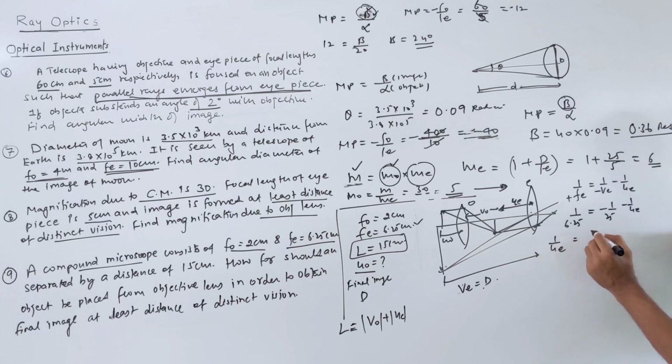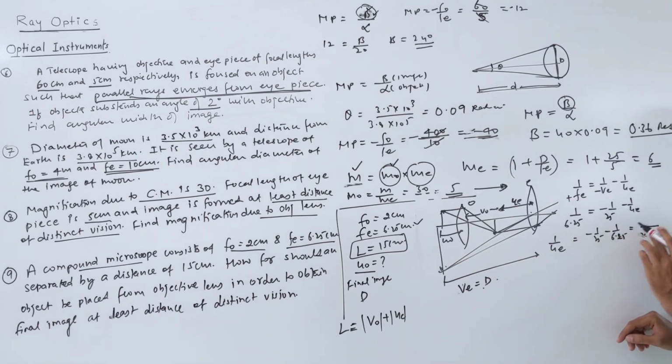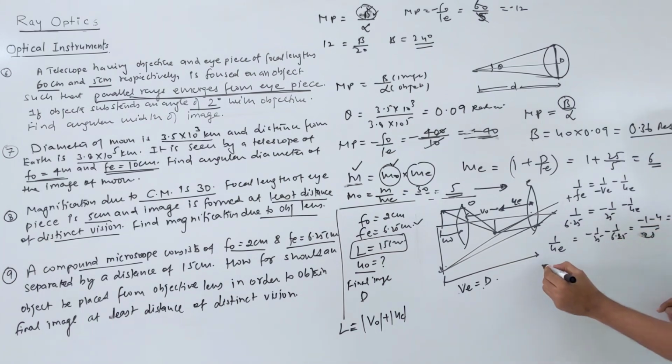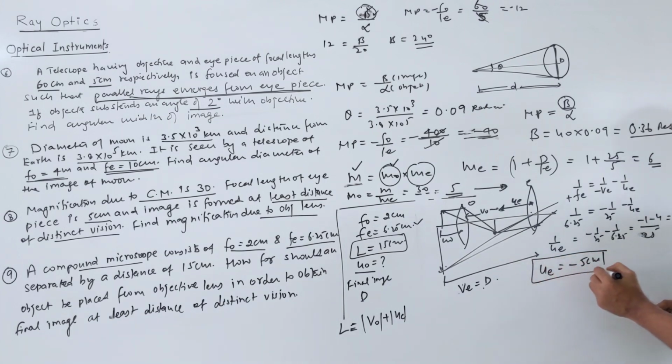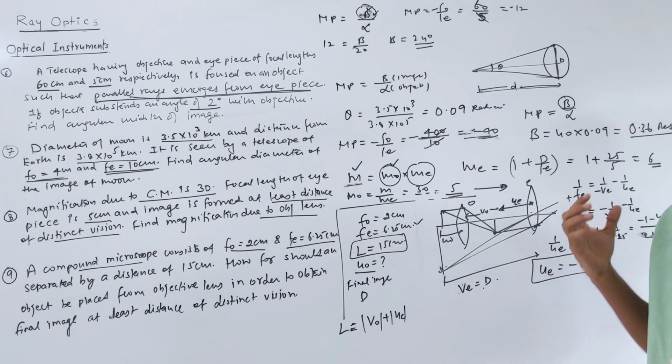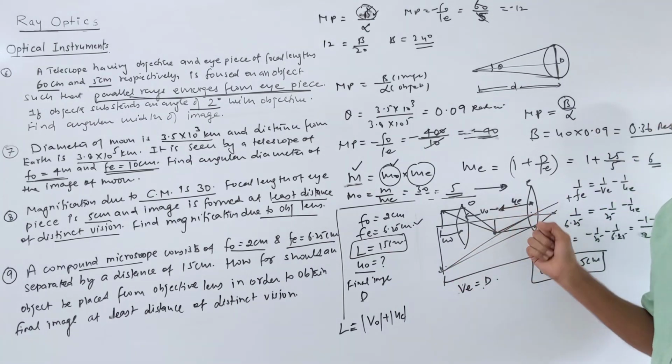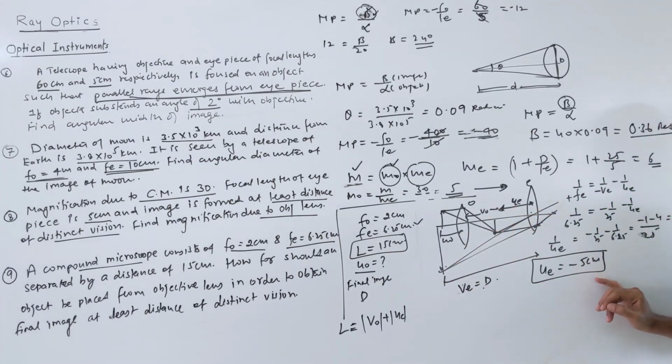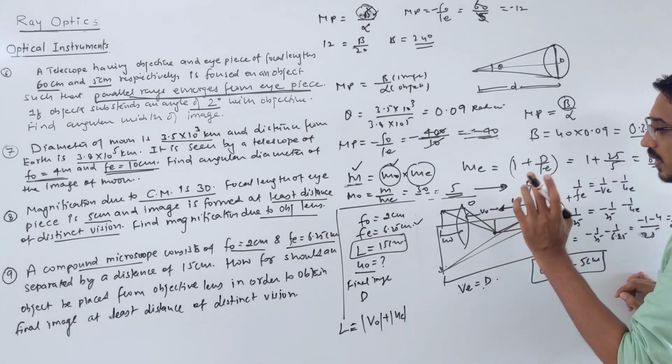1 by UE is equal to minus 1 by 25 minus 1 by 6.25. So I take 25 as LCM. 25 goes minus 1 time, 6.25 goes minus 4 times, minus 5 by 25. So I am getting UE is equal to minus 5 centimeter. I have calculated the object distance for the eyepiece.